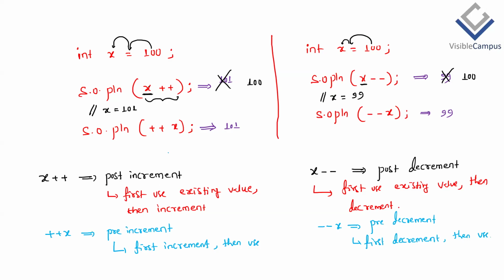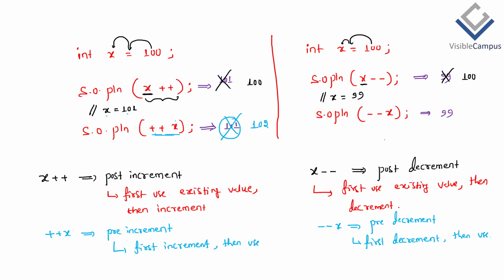So what is the scenario? What is the current value of x here? 101. Then it means first ++x. It has to use an existing value, or it has to increment first. Increment. Then previously 101, ++x means it should be increased by 1 more. Then what does the value of x become? x will become 102. Therefore, we are going to get output 102 for this line of code.